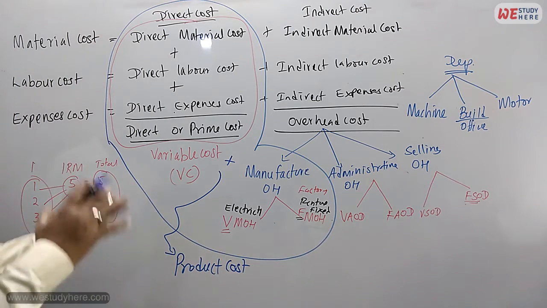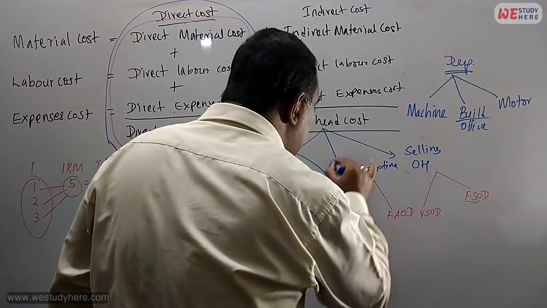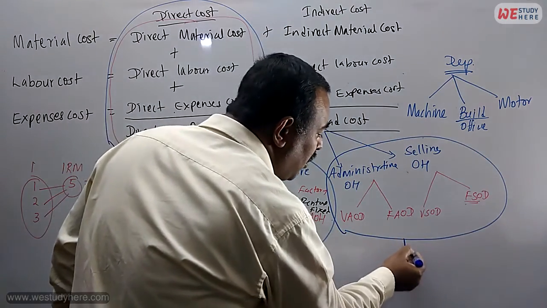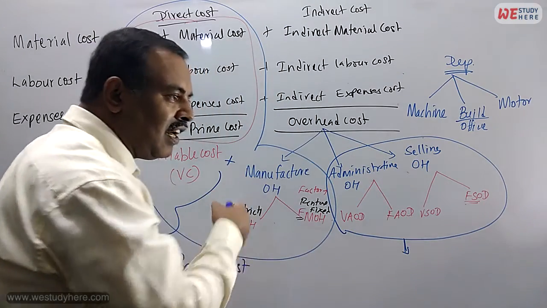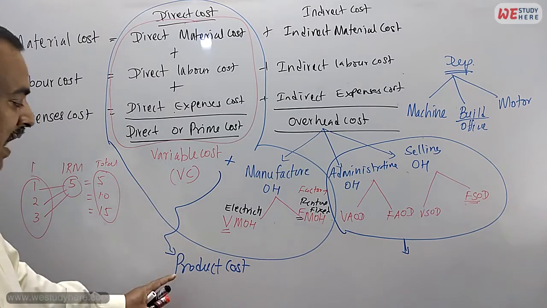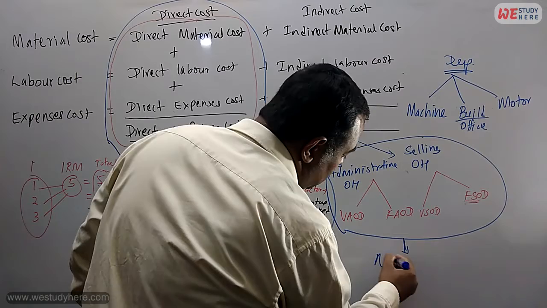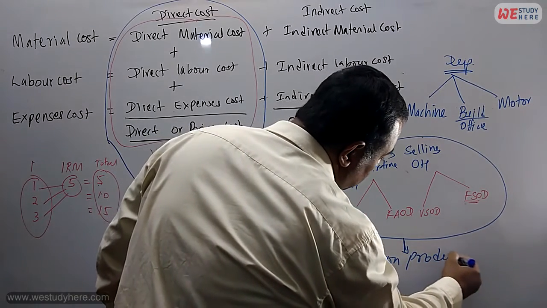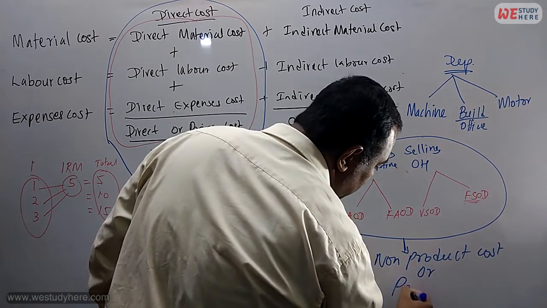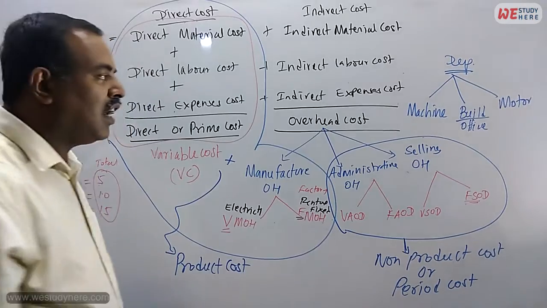Then if we look at the other two, what are those? Administrative overhead and selling overhead. These two are not related to the product, not related to producing the goods and services. Then we can call them non-product cost, or you can say period cost. Period cost. See the difference now.